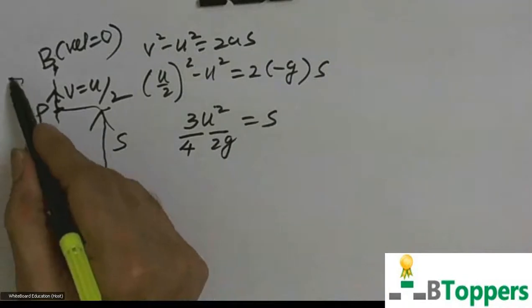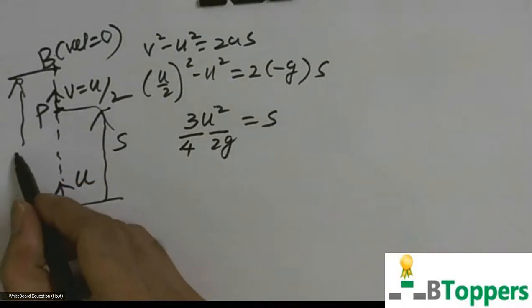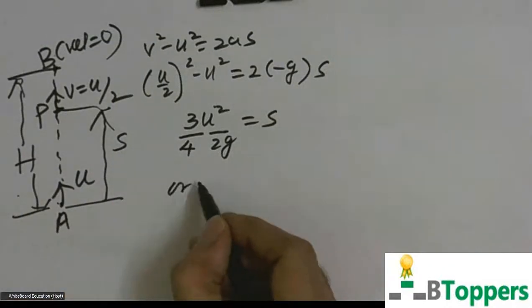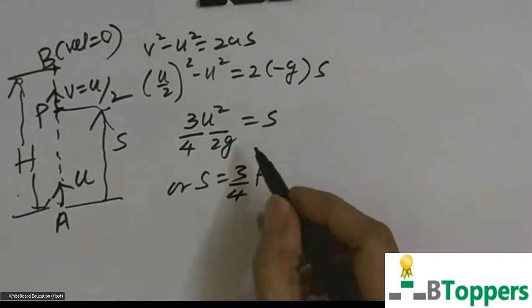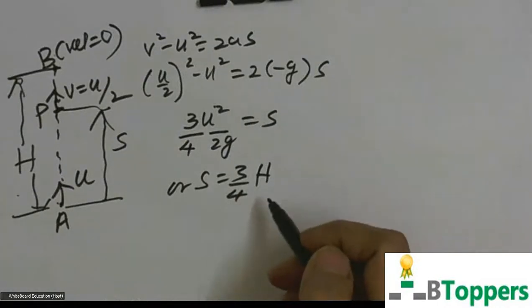U square by 2g gives you the maximum height reached above the point of projection. That means the velocity of the body becomes equal to u by 2 at the instant when it is at 3 by 4th of the maximum height.